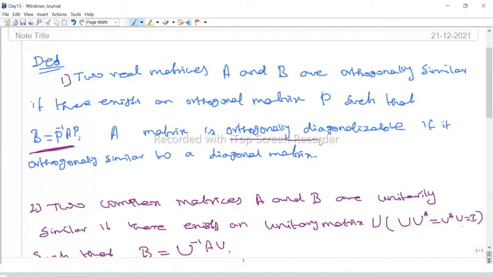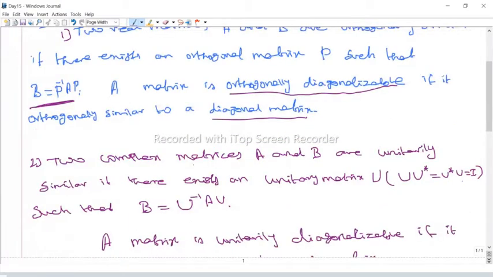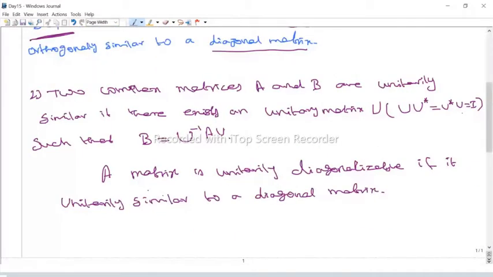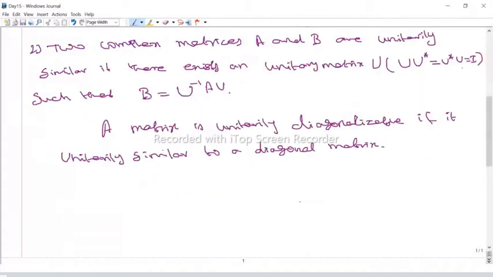When we say a matrix is orthogonally diagonalizable, then the matrix is orthogonally similar to a diagonal matrix. So a diagonalizable matrix means what? It's similar to a diagonal matrix. Orthogonally similar means orthogonally similar to a diagonal matrix. Similarly, for the complex case, a matrix is said to be unitarily diagonalizable if it is not only similar, but unitarily similar to a diagonal matrix.